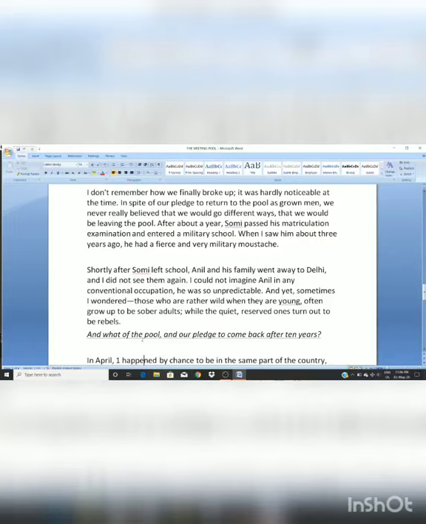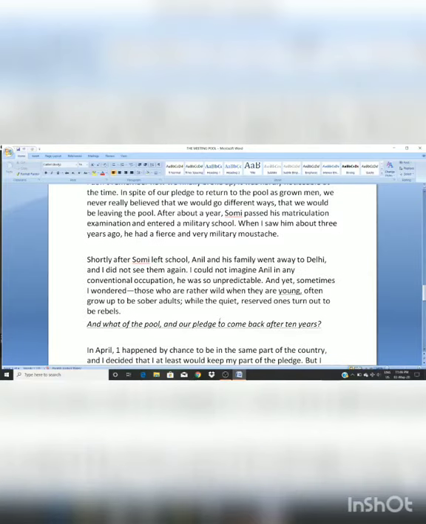And yet sometimes I wondered, those who are rather wild when they are young often grow up to be sober adults. Sober means simple. Okay? While the quite reserved ones turn out to be rebels. He is saying that sometimes he gets surprised that the children who are very sober and simple in their childhood often become very rebellious in adulthood. And the same goes the other way: the children who are very wild and rebellious in their childhood often turn out to be very sober and simple persons when they grow up.